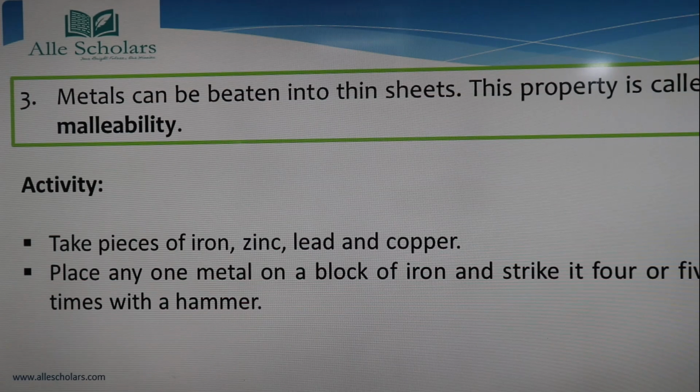Because of this malleability property, these metals can be given a variety of shapes. So metals are used for making various items like cooking utensils, car bodies, wardrobes, jewelries and so on. Since we can beat them into thin sheets, or give them different shapes, this is the malleability property, so it can give various shapes.